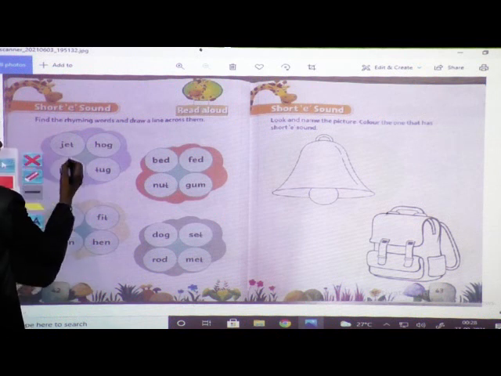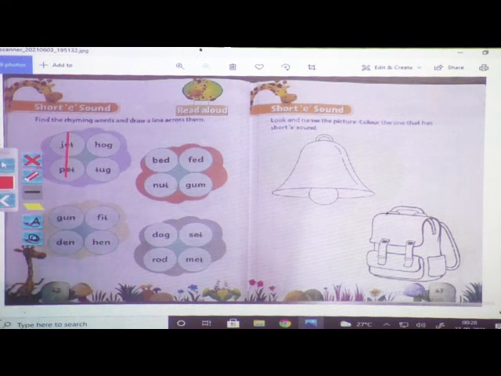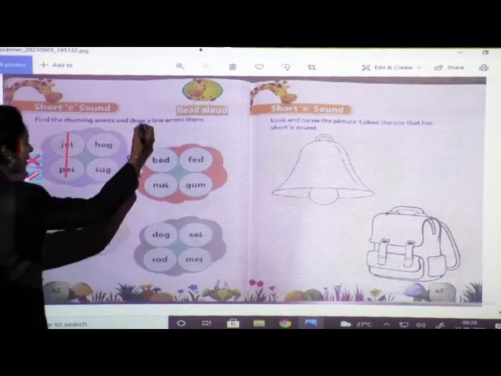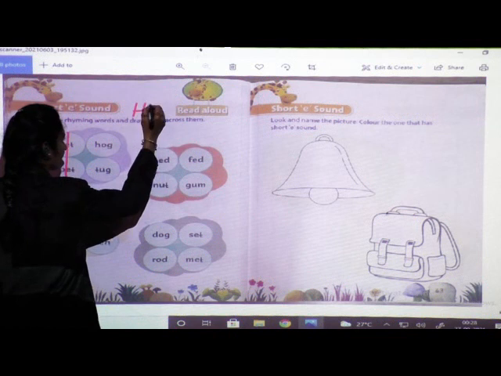You got the answer, right? So like this you are going to draw one line. Okay, so this will be your homework. Write HW.